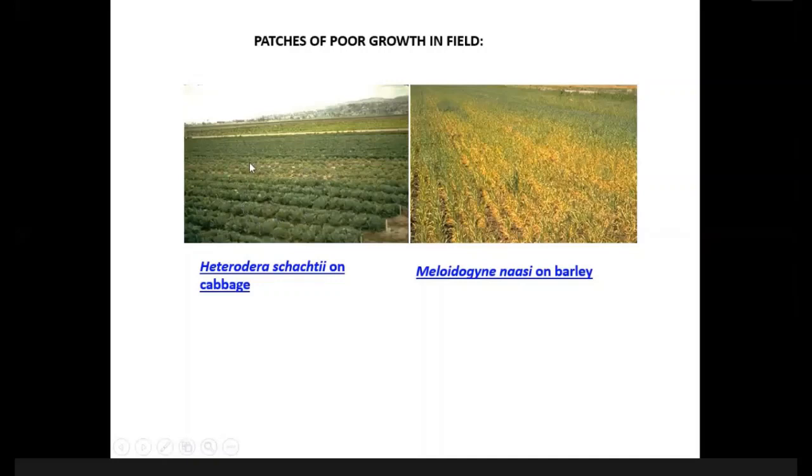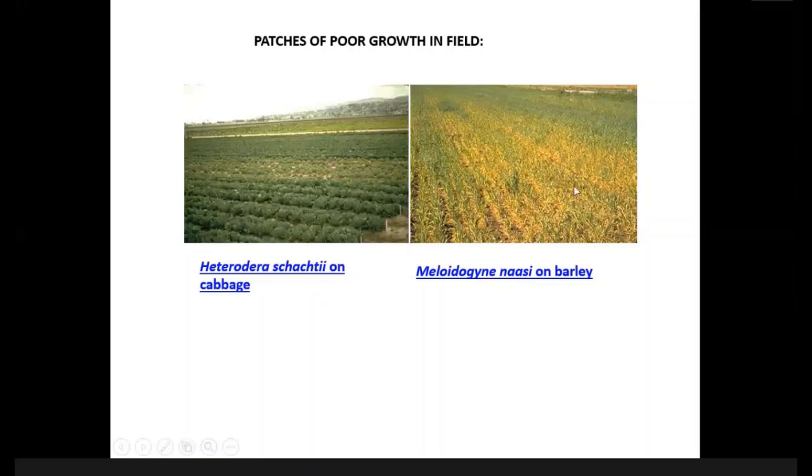What happens in this area? The nematode Heterodera sacchari is present in the soil and infests the root. As a result, the growth and development of the plant is not as healthy as in this row where nematodes are not present. You understand? That is patches of infestation.